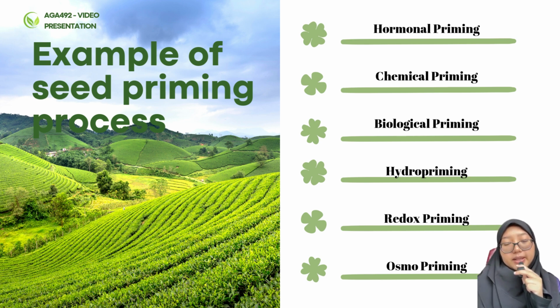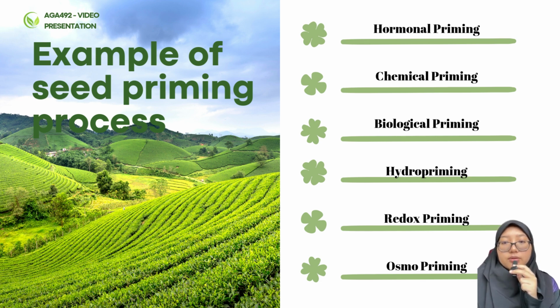Next, I'm going to explain some examples of seed priming. The first one is hormonal priming. Hormonal priming means the seed is affected by a hormone, which is either synthesized or diluted in hormone solutions. And the second is chemical priming. Chemical priming means using any chemical solution, dilutions, or chemical reactions involved in the seed priming to boost it. And the third is biological priming.